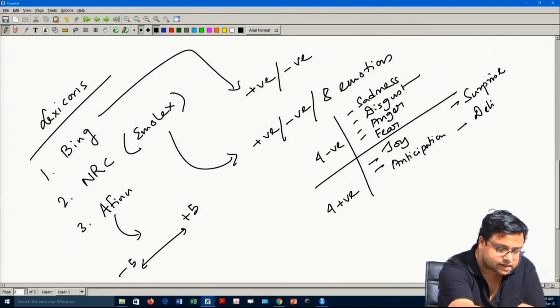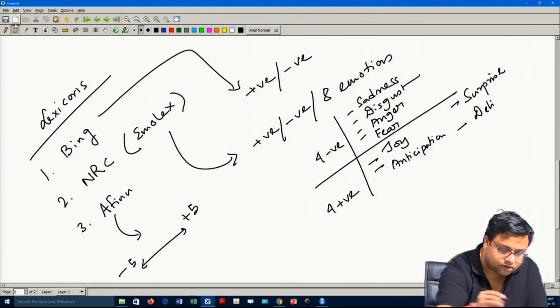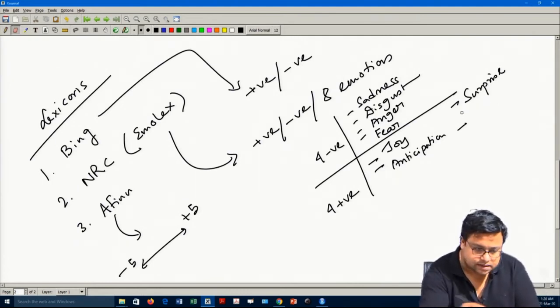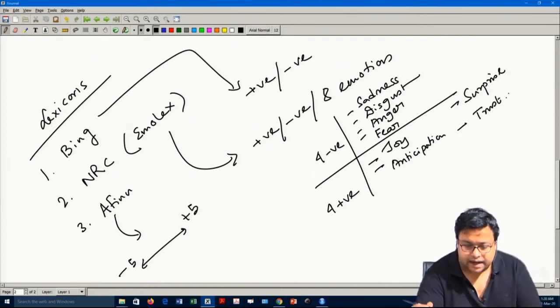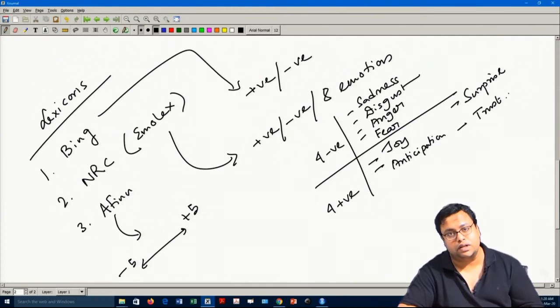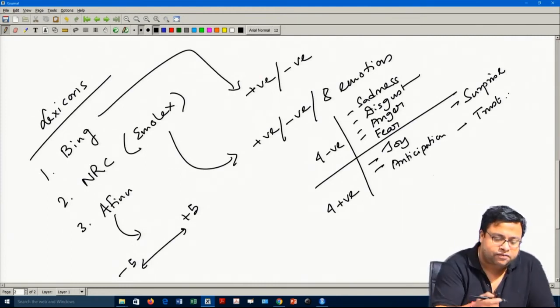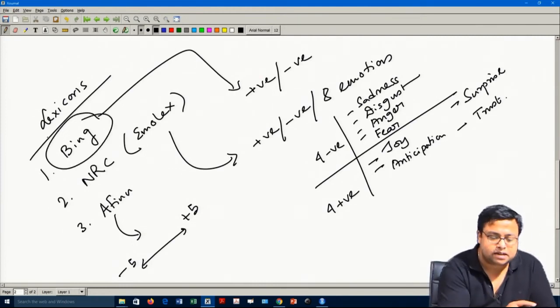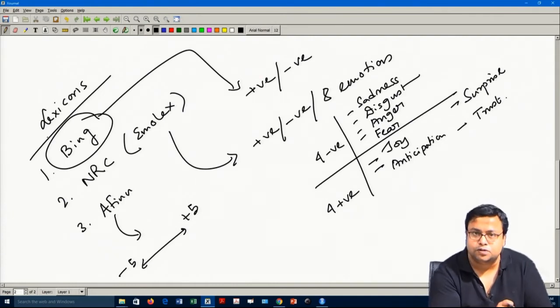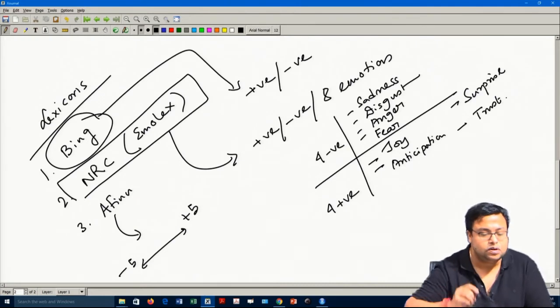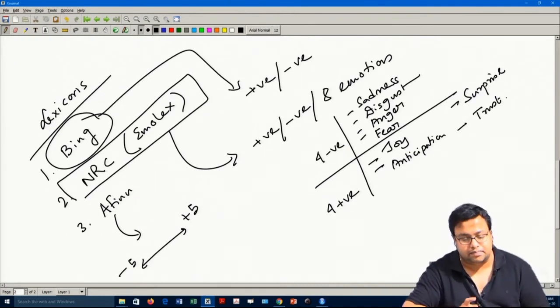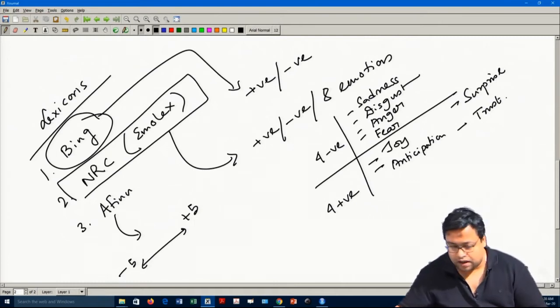Oh no, trust. The fourth one, if I am not wrong, is trust. So, these are the 8 basic emotions based on which the scores are given. If my focus is only to find out positive or negative sentiment, I will use Bing. If my focus is to use the emotion scores also, we will use this NRC library or Emolex library, and that is what we are going to do now.